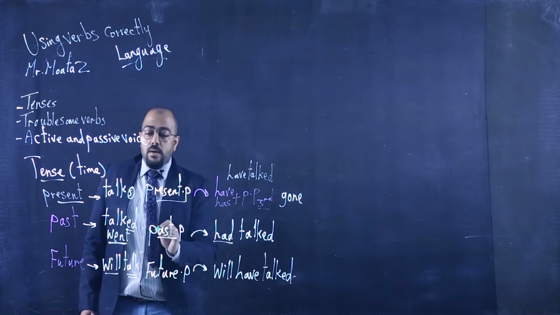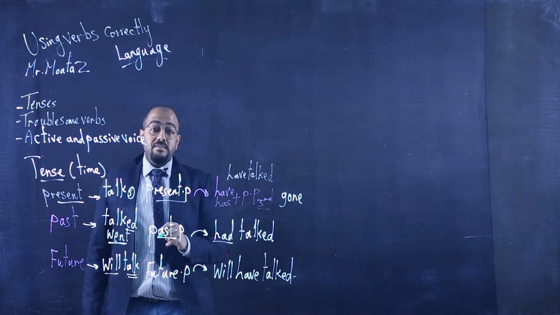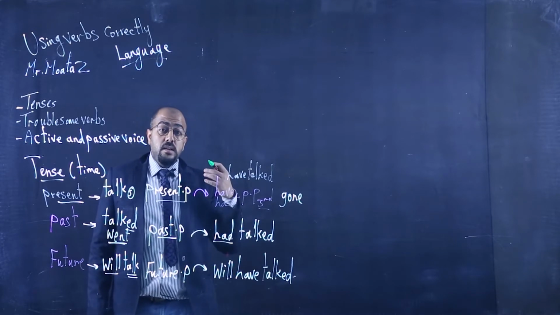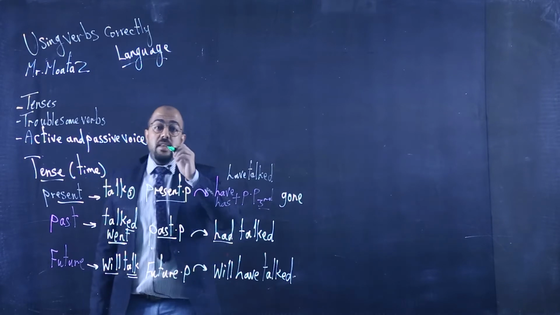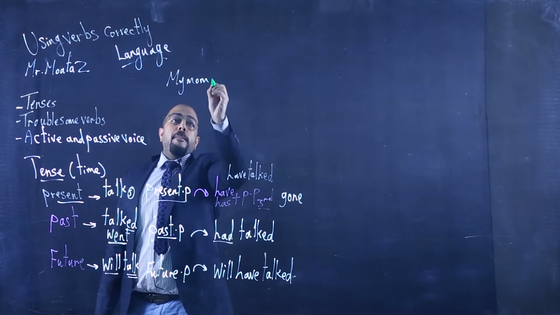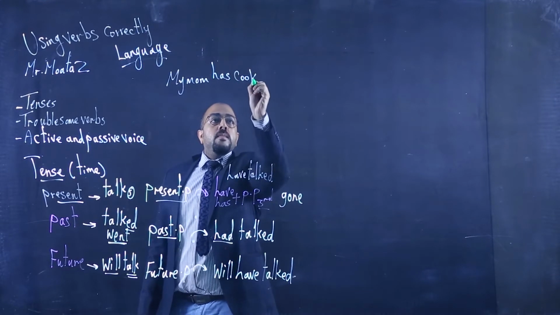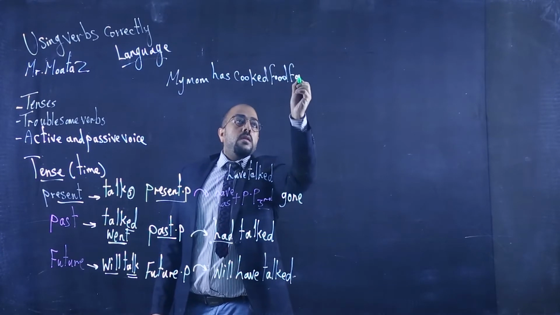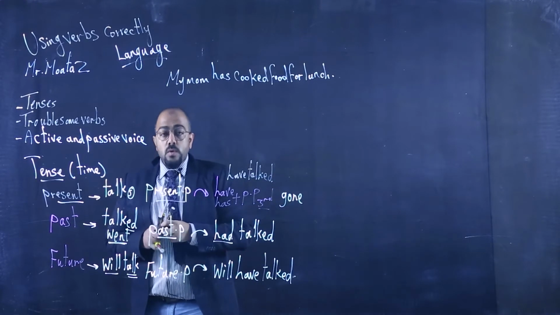So you may ask now how can we differentiate between the present and the present perfect in meaning. The present perfect shows an action that happened in the past, but it still has an effect in the present. For example, we may have this sentence when I say my mom has cooked. It can have two meanings.